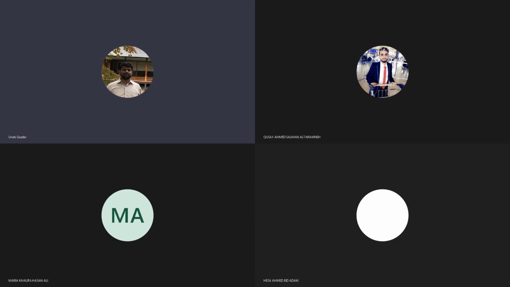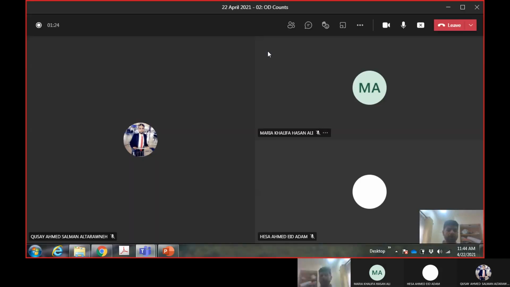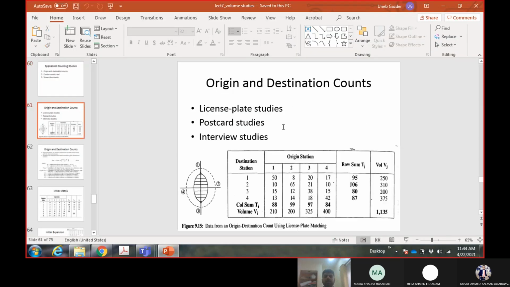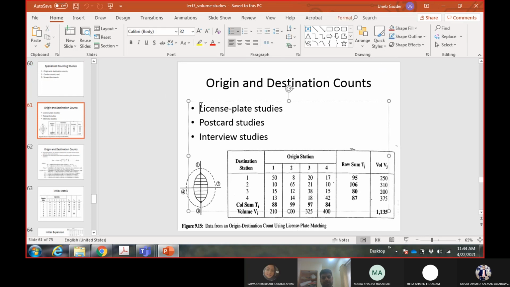a particular location of the highway. There are 4 types of specialized counting studies: origin, destination, streamline, and cordon counts. We start with the discussion about origin destination counts. And to do origin destination count, these are the 3 methods.